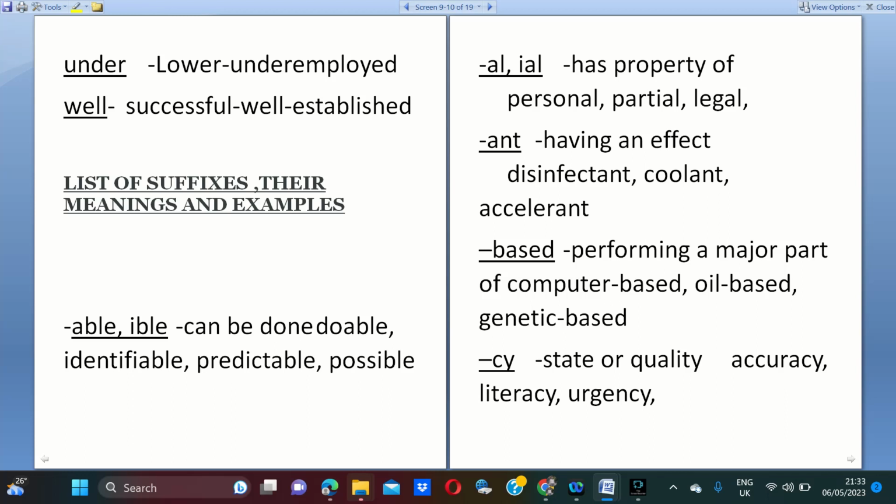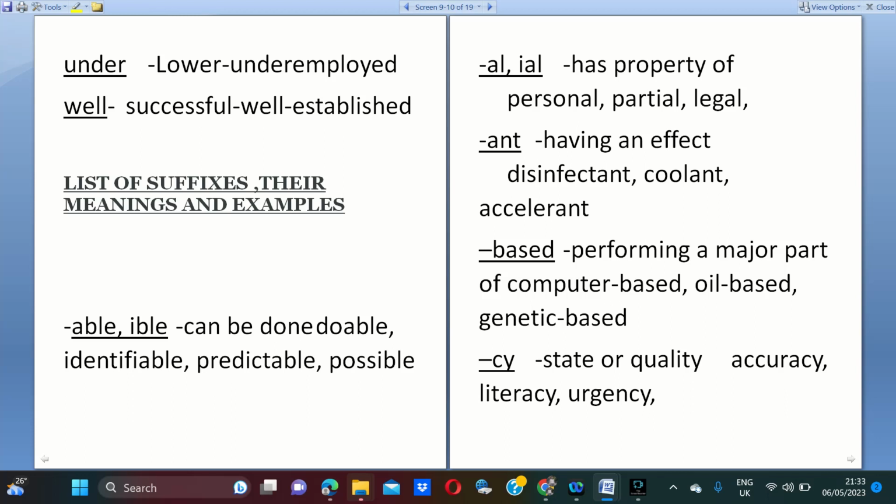Next, the suffixes. Well means successful, well established. Here also able and ible, which you can observe in words. This means can be done. Able means can be done. Next, al means has the property of. Ant means having an effect. Based means performing a major part of something.